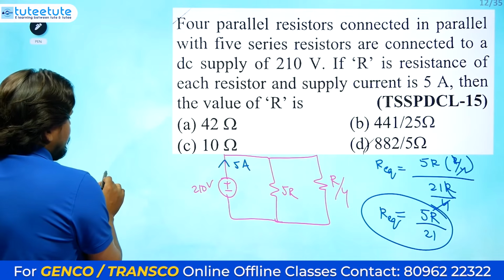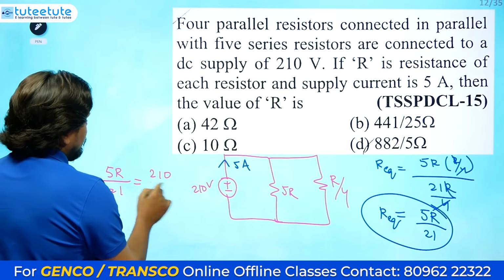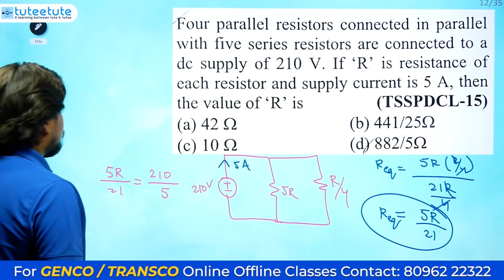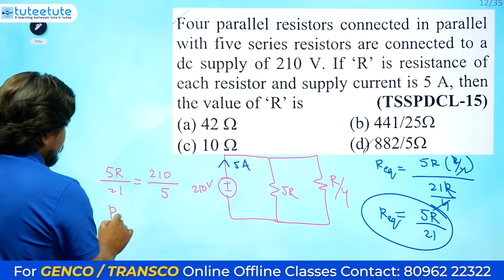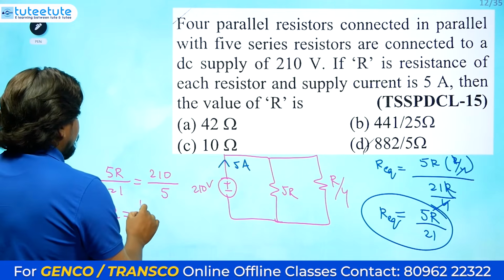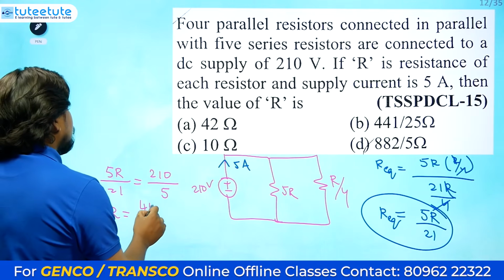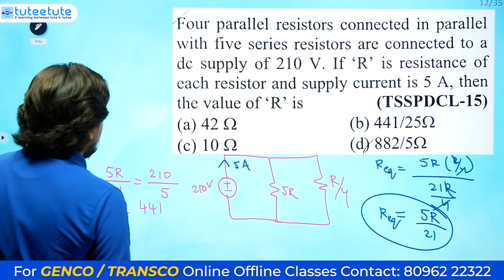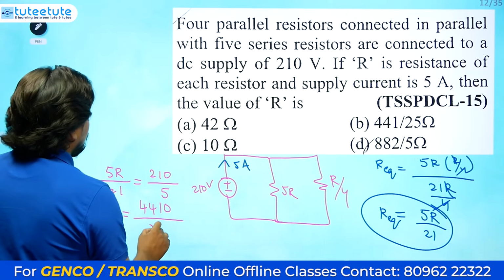Now this R equivalent, 5R divided by 21, equals 210 divided by 5, voltage divided by current. So 5 into 5 is 25, and 21 into 21 is 441, and the 0 is also there, divided by 25.